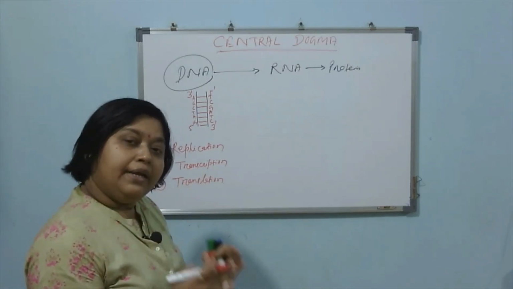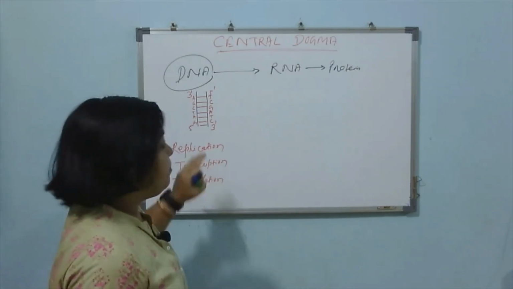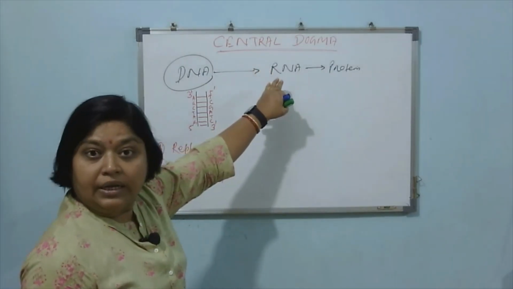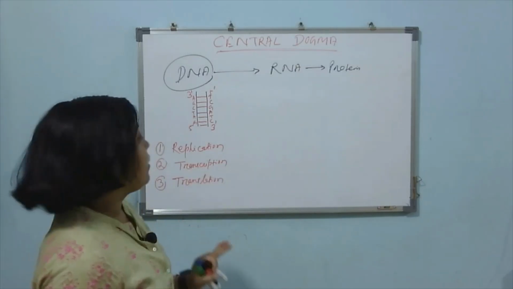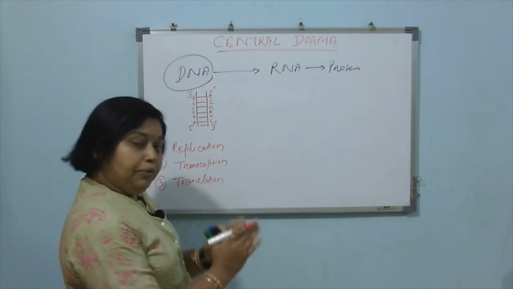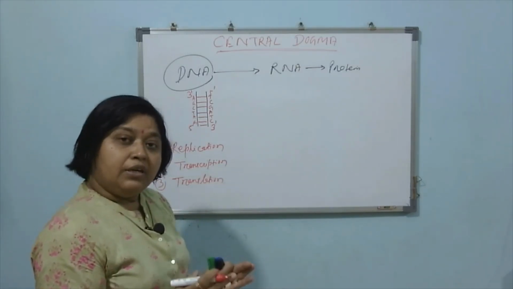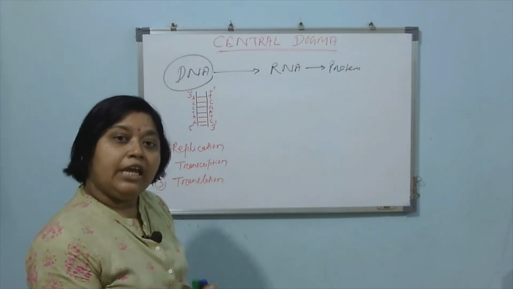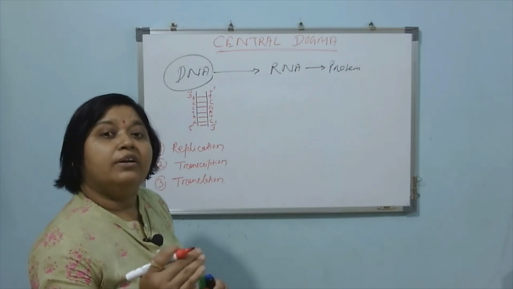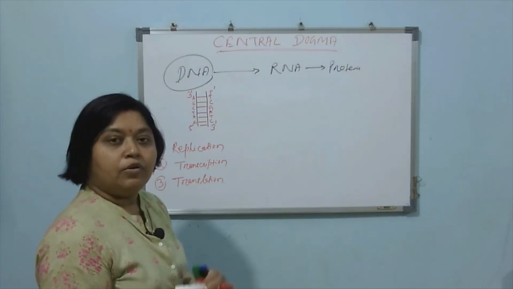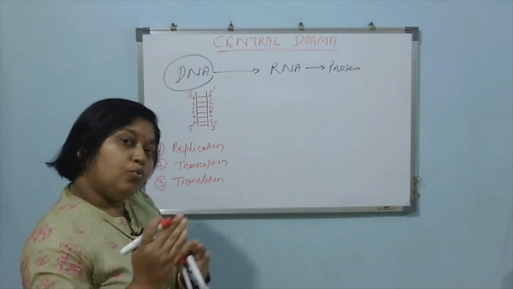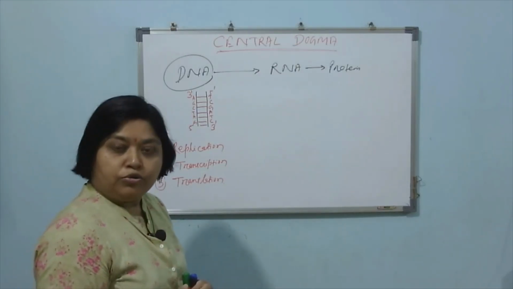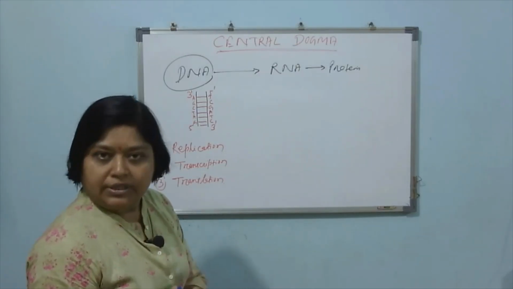Then why will DNA go for the replication process in this flow of information? Because for growth and development, the cell will always go for cell division. From one cell, 2 cells will be produced, from 2 cells, 4 cells will be produced by the mitosis process.